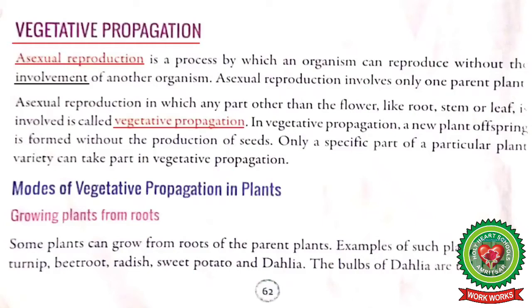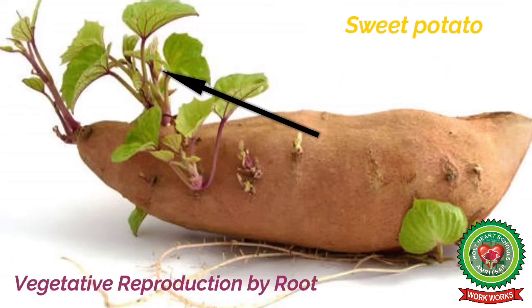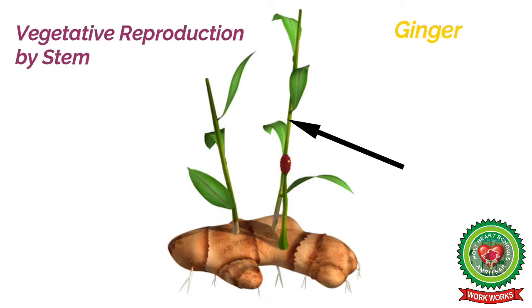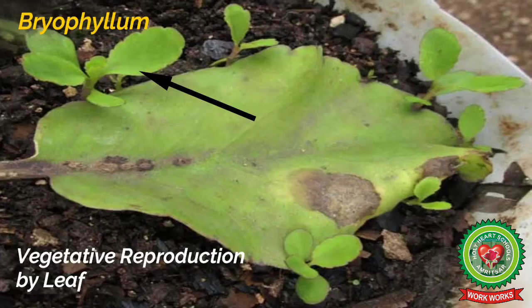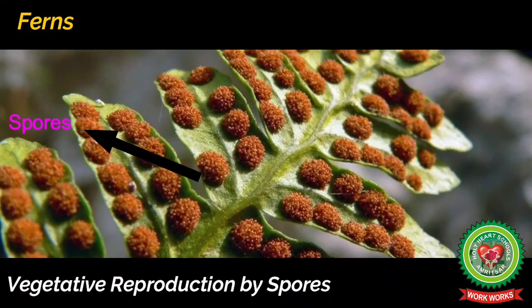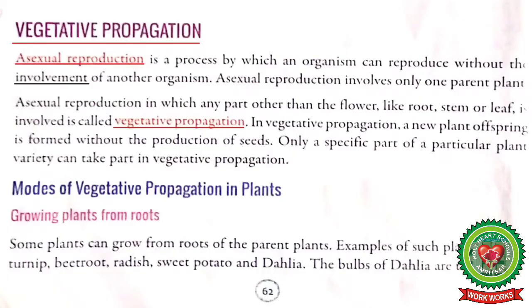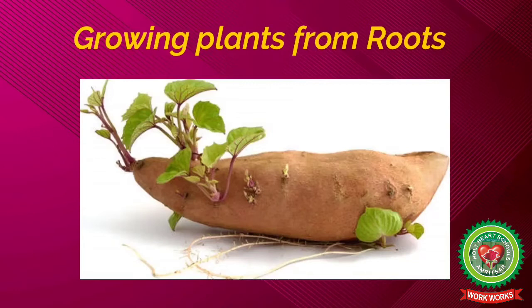Now, next topic is modes of vegetative propagation in plants. Students, there are different modes or methods of vegetative propagation in plants, like growing plants from roots, growing plants from stem, growing plants from leaves, growing plants from spores. Let's discuss these one by one. Number one is growing plants from roots.